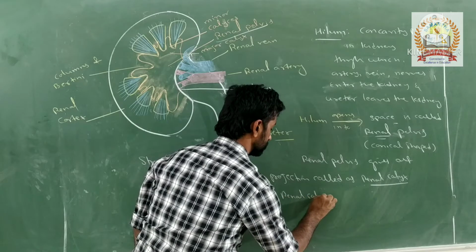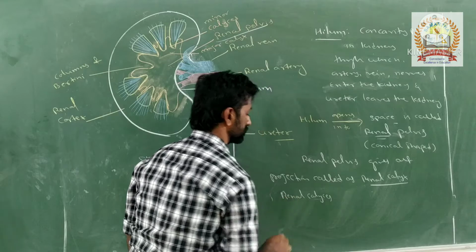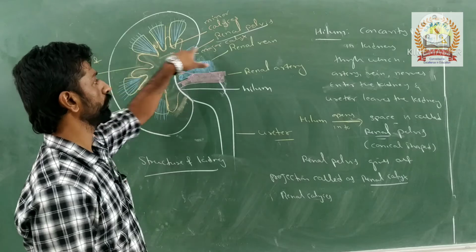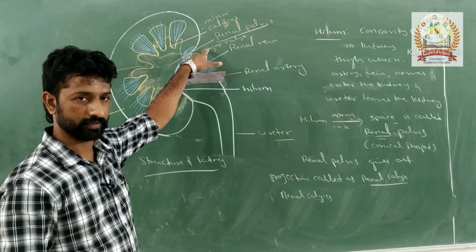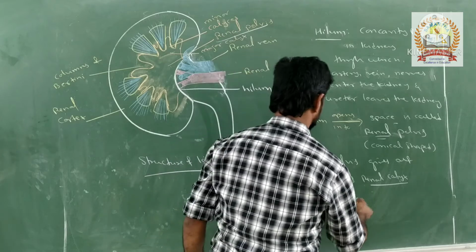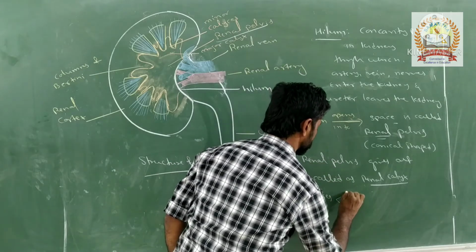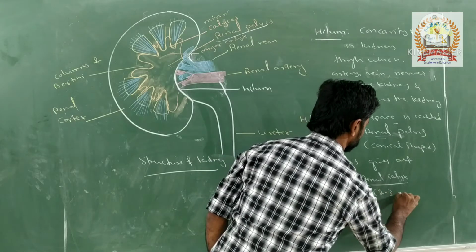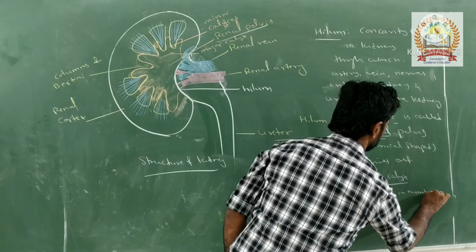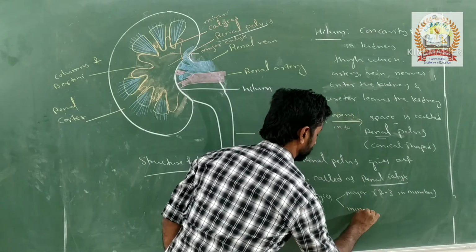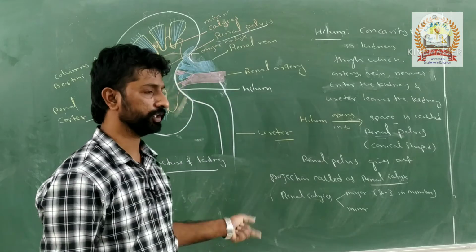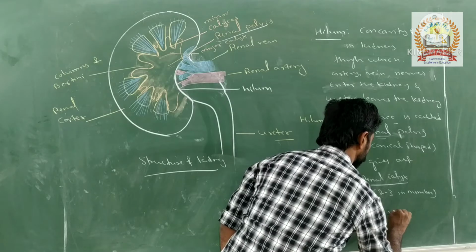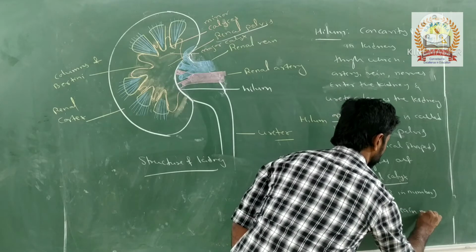The major ones will be present 2 to 3 in number, and the minor ones 3 to 4 in each major calyx.